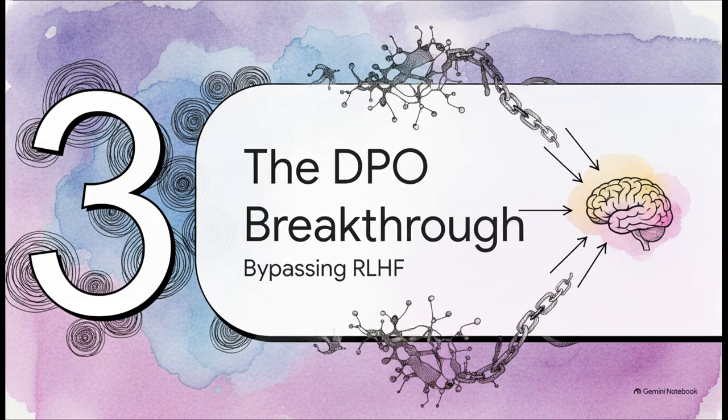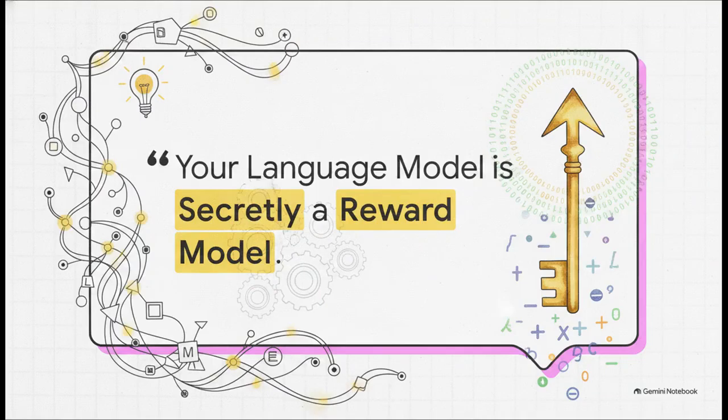And that leads us right into Section 3, the DPO breakthrough. This is where the researchers asked a pretty radical question. What if we can bypass the complexity of RLHF completely? The core mathematical revelation of this entire paper is that your language model is secretly a reward model.